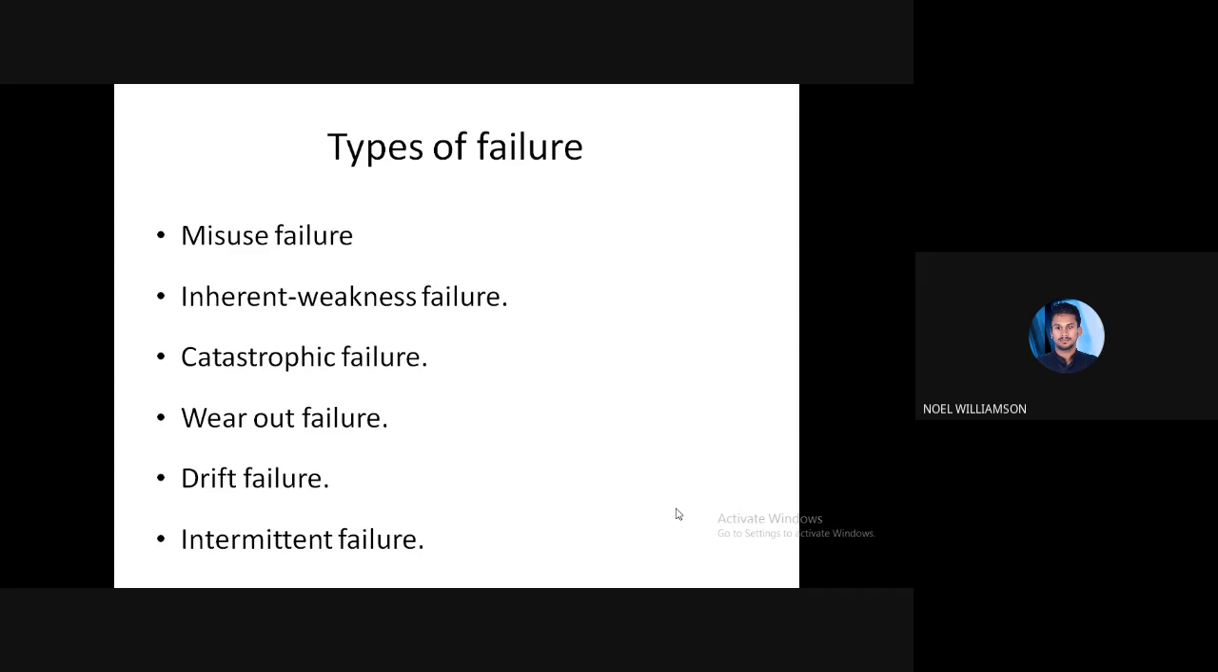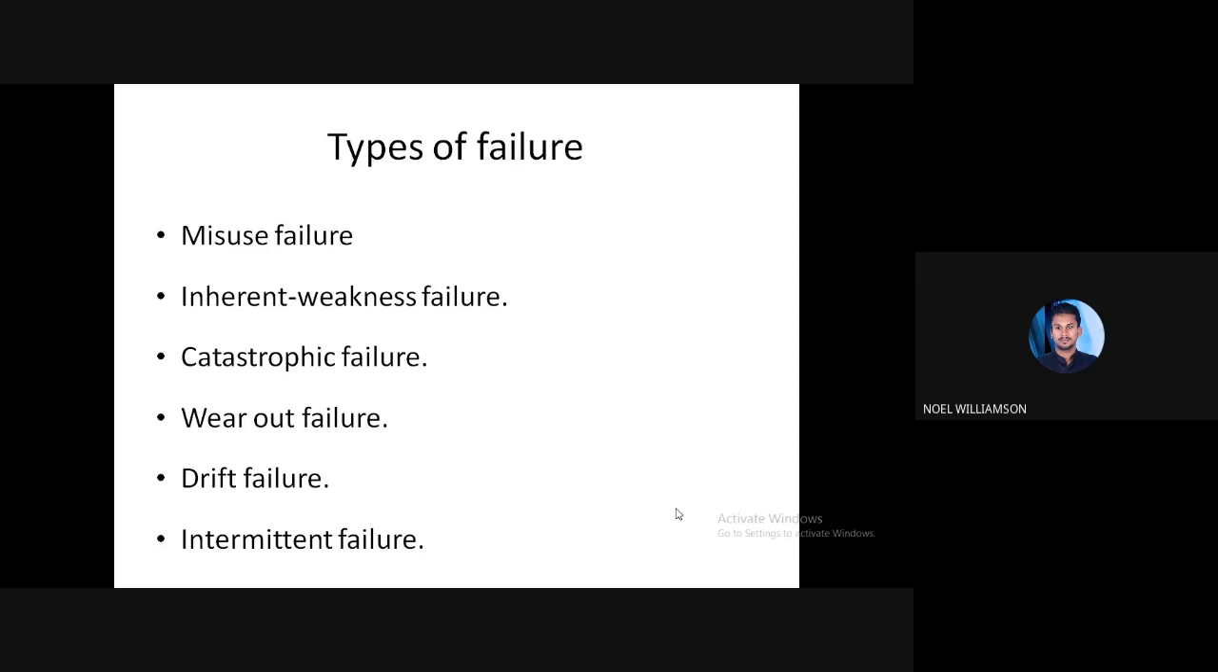Next is the drift failure. Drift means shifting. For every component we specify some limits or tolerance limits. There is a minimum control limit and a maximum control limit, that is, a lower specification and an upper specification. If any variable goes beyond this value, then we will say this is not accepted, or this is not functioning in the intended manner. So then we can call it a failure.